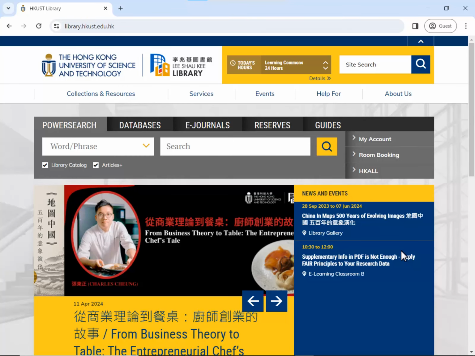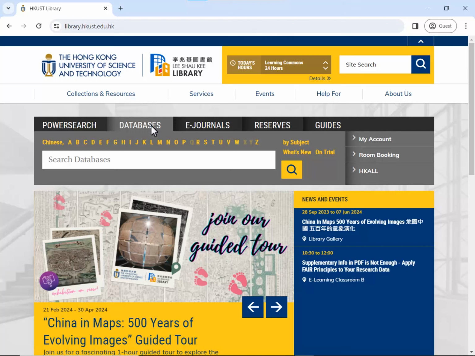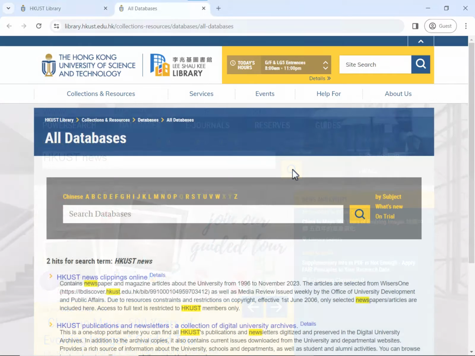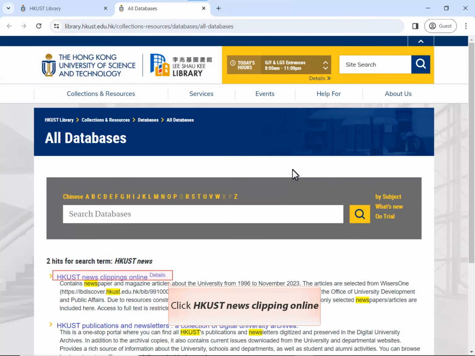Newspaper clippings can be found from the library website. To access, click Databases. Enter HKUST News. Then click HKUST News Clipping Online.